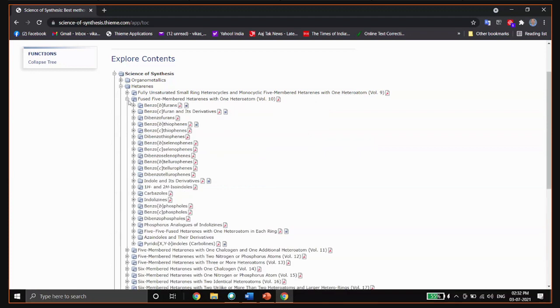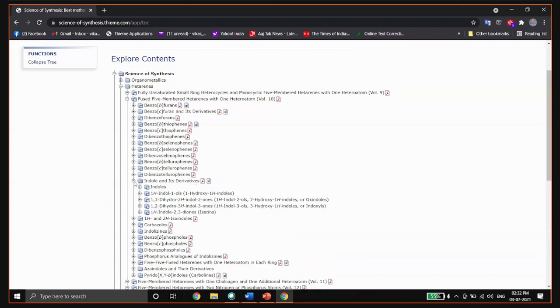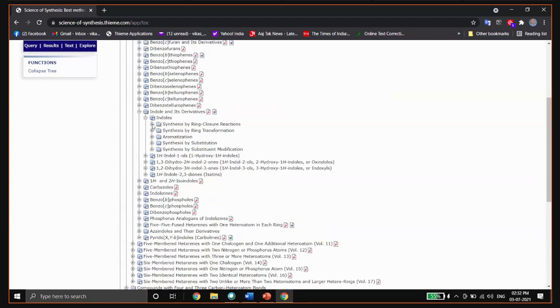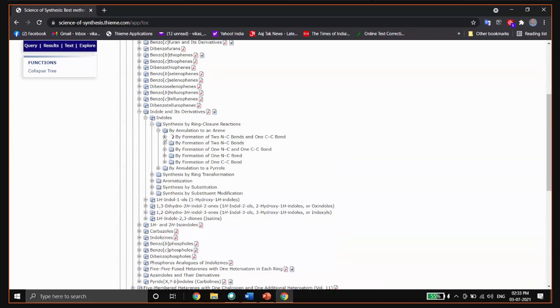So we are looking for indole. Let's go search for indole. Where is indole? Here is indole. Please see, we are looking for the synthesis of indole by the arene closure method, annulation to arene.